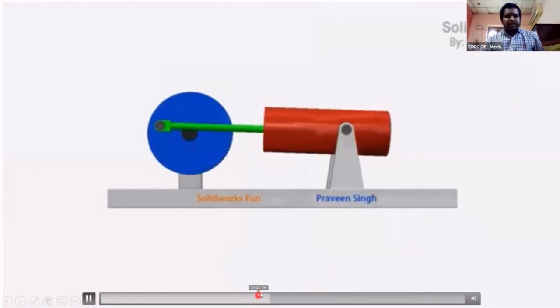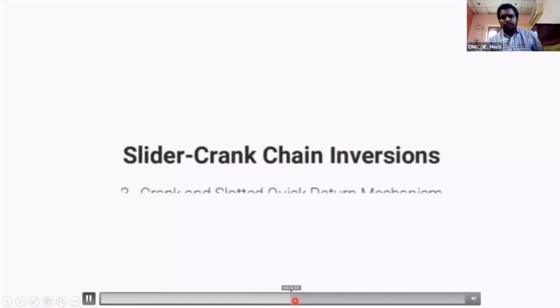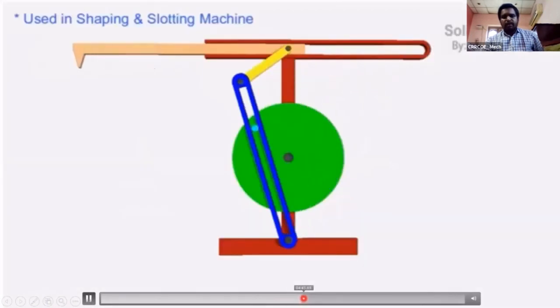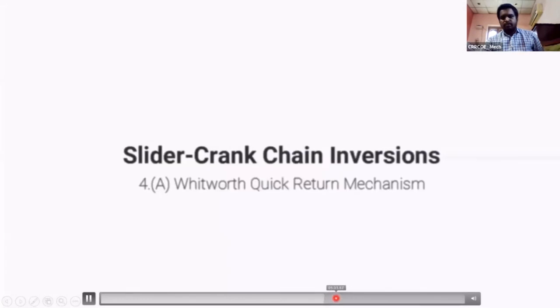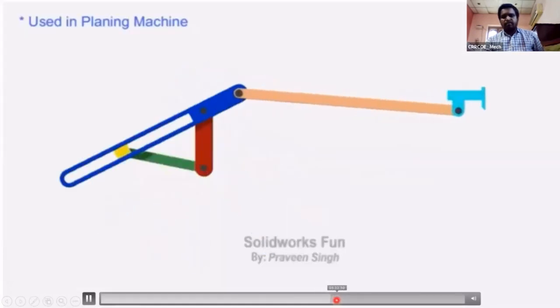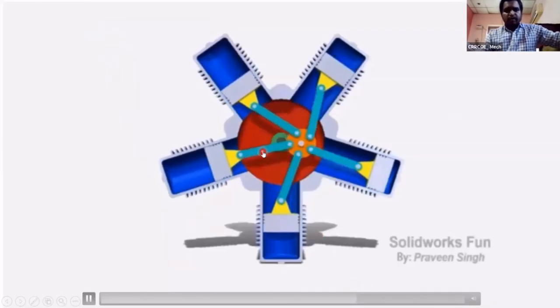Next, oscillating cylinder. Slotted link mechanism. Whitworth mechanism. This is the rotating cylinder.